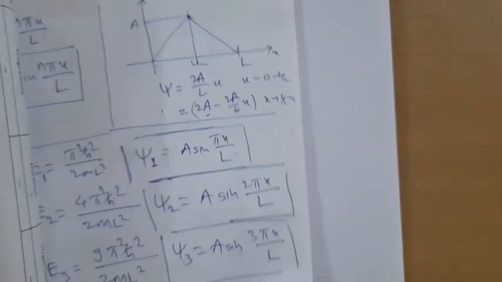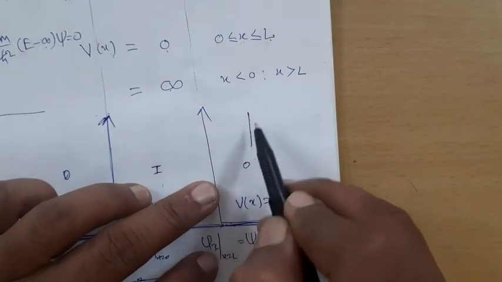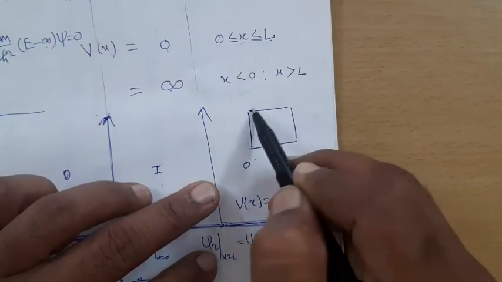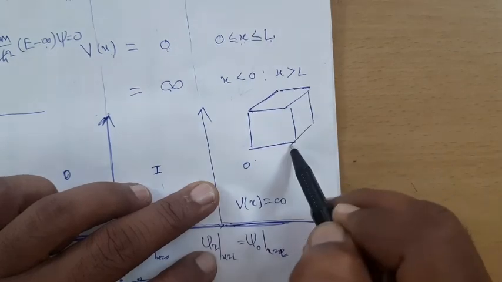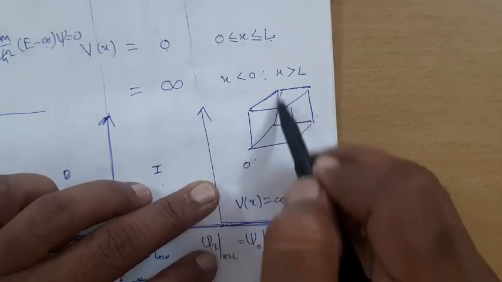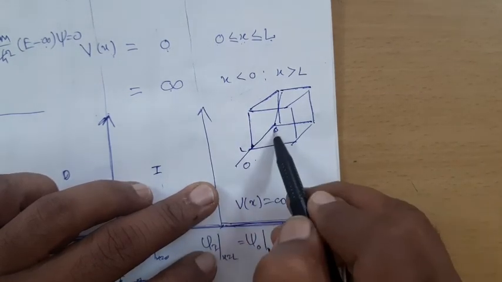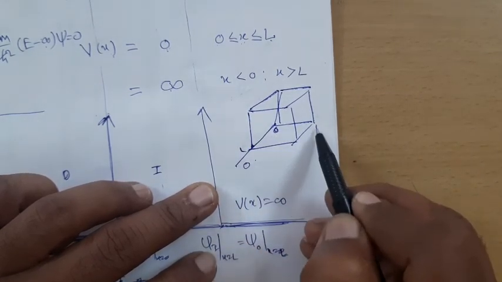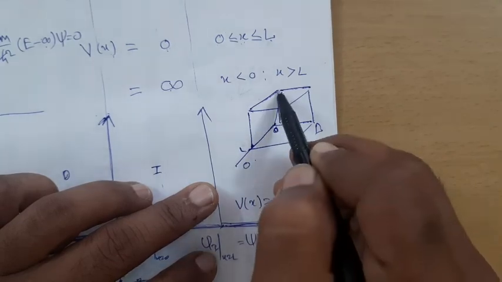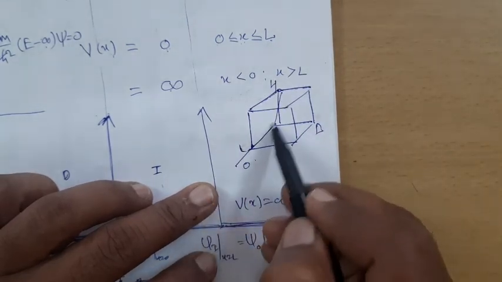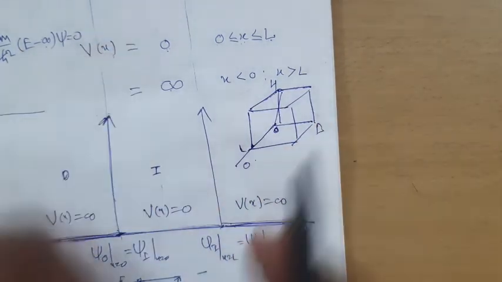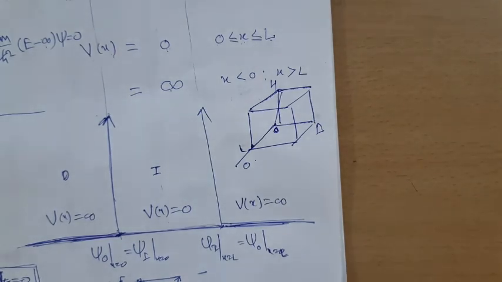That means it is not actually a well, but it is the potential box, something like this. That means along x-axis, along y-axis, and along z-axis there are restrictions to movement of the particle. Along x-axis it is from 0 to L, along y-axis it is, say for example, 0 to B, and along z-axis it is, say for example, 0 to H. That is length, breadth and height. It is confined to move in a box, correct?